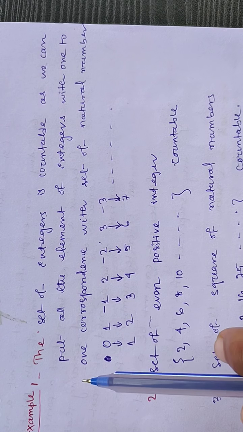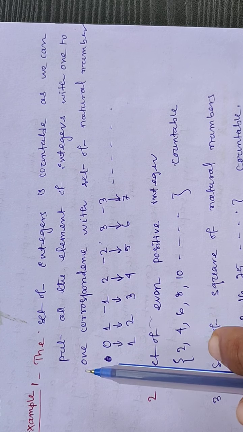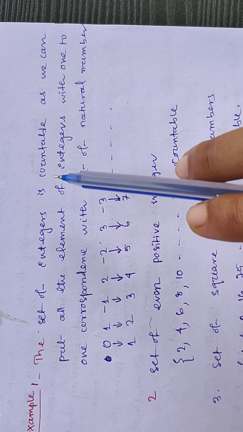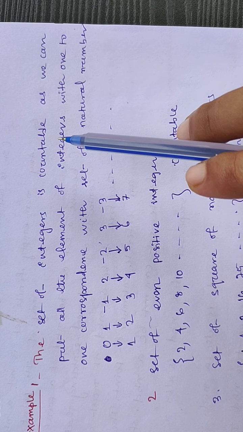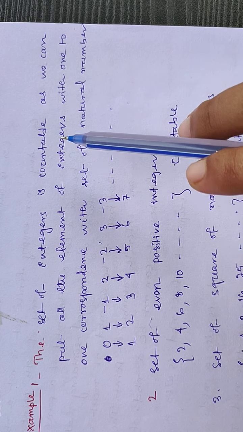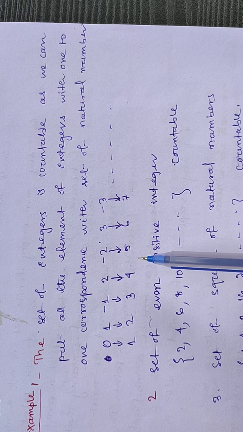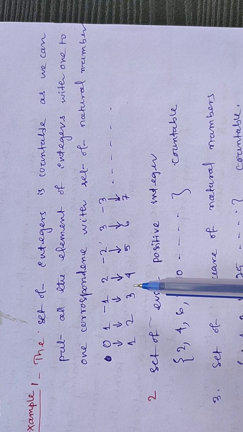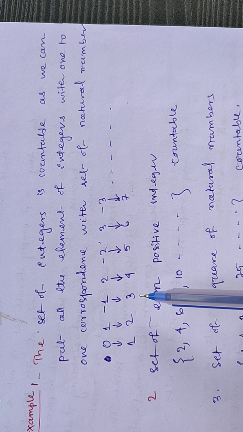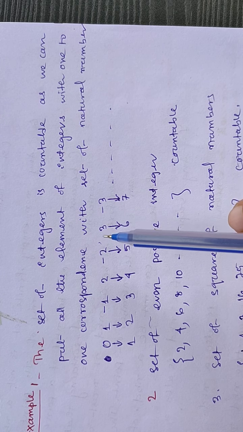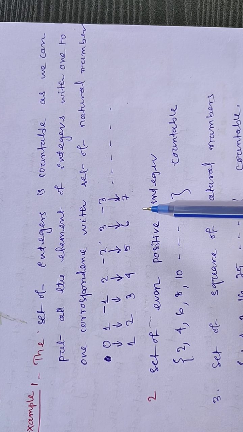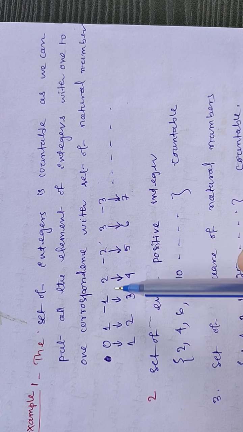Let us discuss this problem. Example 1. The set of integers. Is it countable or uncountable? We can think that the set of integers has more elements than the set of natural numbers, because the set of natural numbers has only positive integers 1, 2, 3, 4, 5, and the set of integers has positive, negative and 0. But look at this setting.